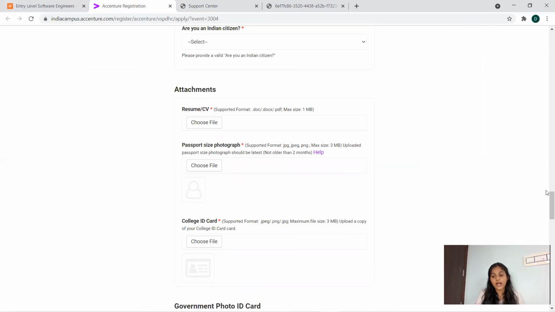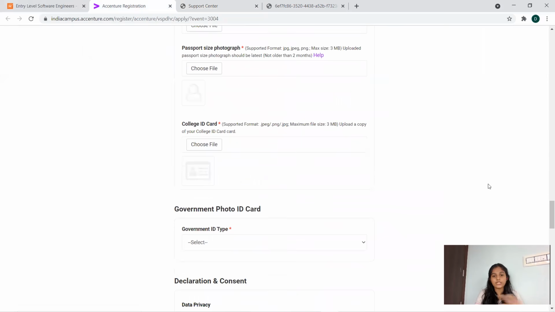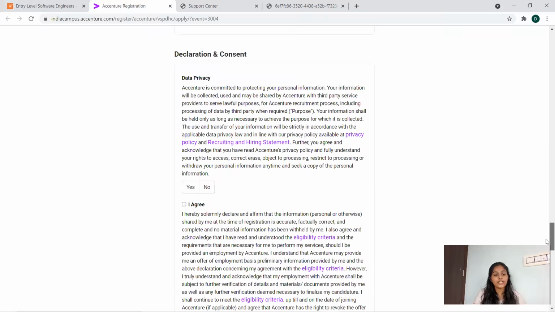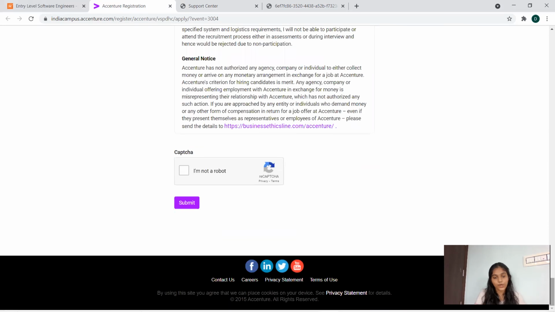Now, college identity card is a must, and your registration number, university registration number, your personal details must not be disturbed by flash or glare or something. You should give it clear, okay, crystal clear, and your college name, everything should be clear. Now, government photo ID card you should give, and declaration and consent you have to provide. After that, you can submit for this job. Okay, so I think it's very clear regarding the Accenture.